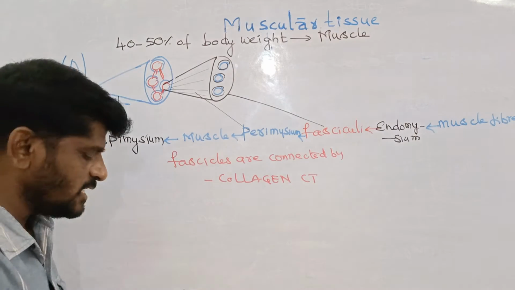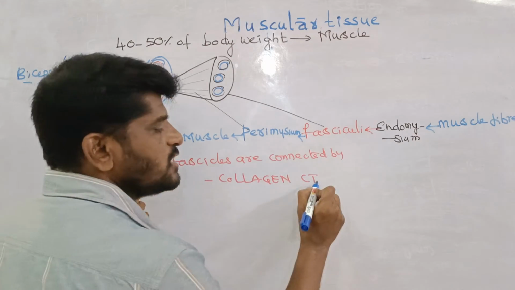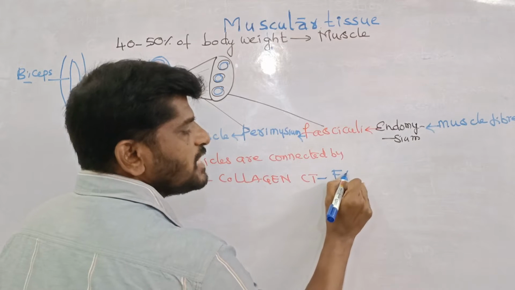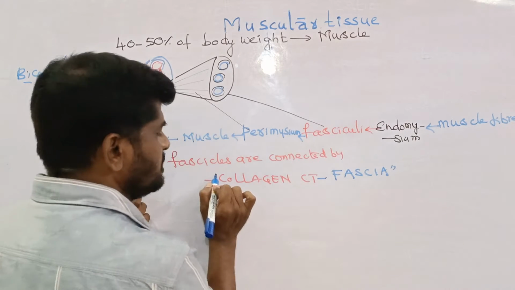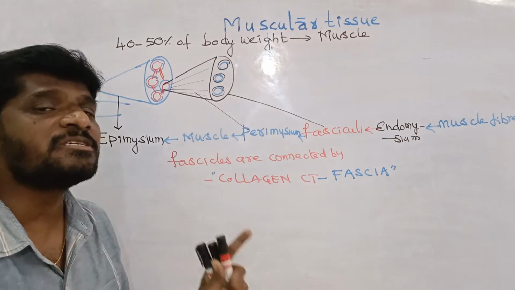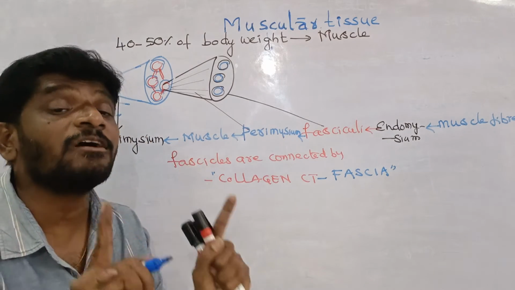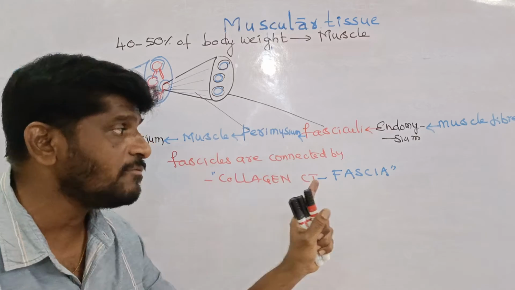I wrote only CT. The collagenous connective tissue is called the fascia. It is most important: fascicles are internally connected by the collagenous connective tissue called the fascia.